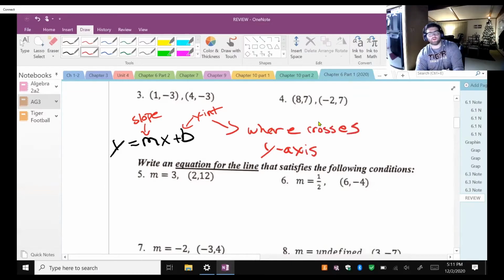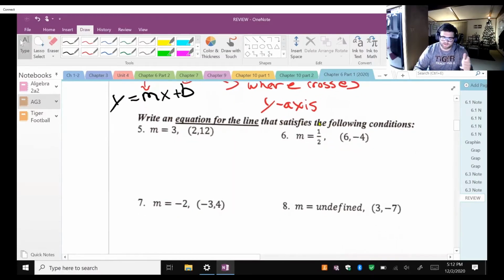Where it crosses the y-axis. Don't get confused: the y-intercept is where the line crosses the y-axis. Remember, when we graph, we get the y-intercept, and then we do the slope from there, and that's how we graph it. Now, write an equation for the line that satisfies the following conditions. We're given a slope, and we're given the point that it passes through. We can do that, right?